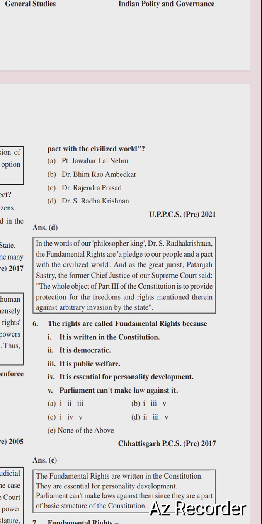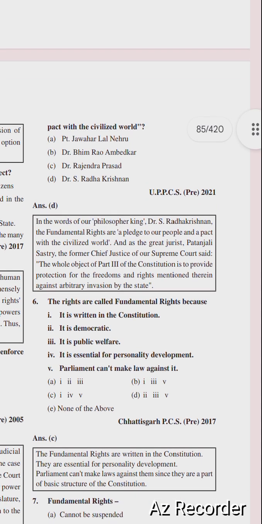And as the great jurist Patanjali Sastri, the former Chief Justice of our Supreme Court, said, the whole object of Part 3 of the Constitution is to provide protection for the freedom and the rights mentioned therein against arbitrary invasions by the states.